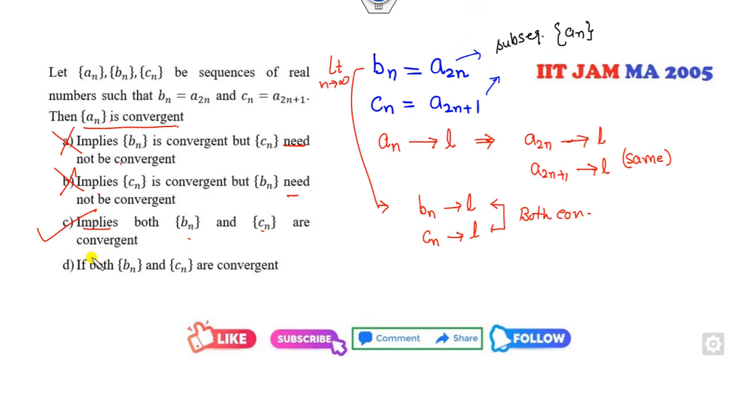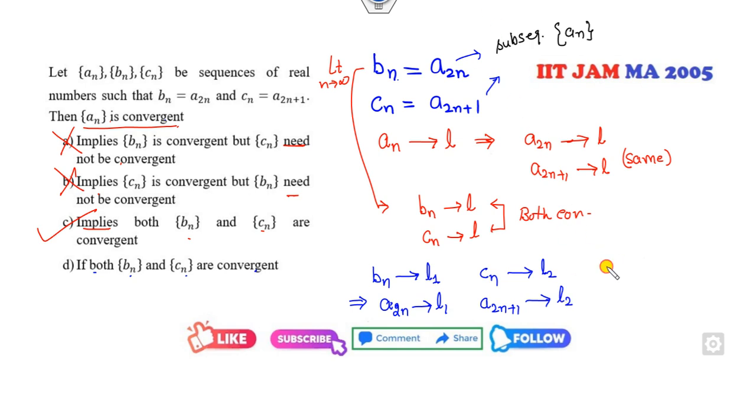And if you look at the last option: if Bn and Cn are convergent, then An is convergent. What is the meaning of that? If I say Bn is convergent to L1 and Cn is convergent to L2, what does it mean? If Bn is convergent to L1, it means a of 2n is convergent to L1, and a of 2n plus 1 is convergent to L2.